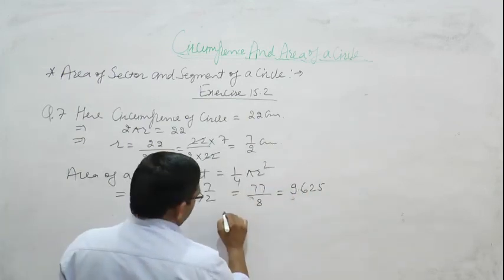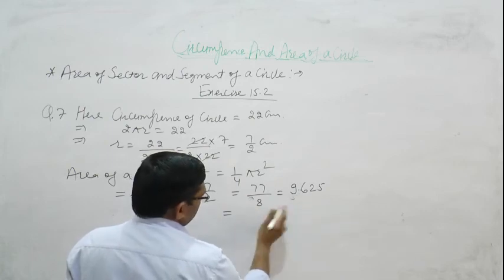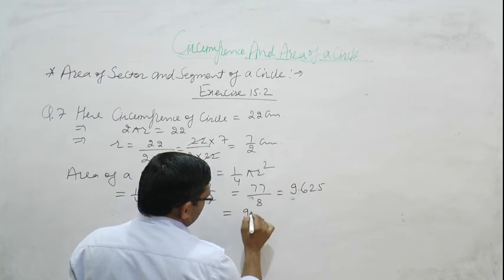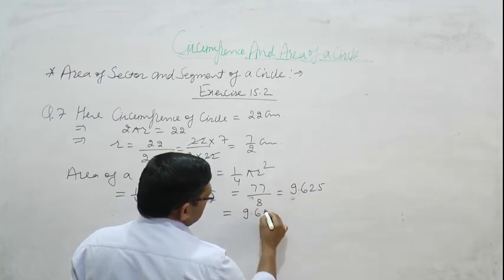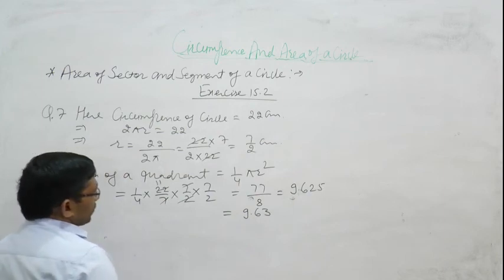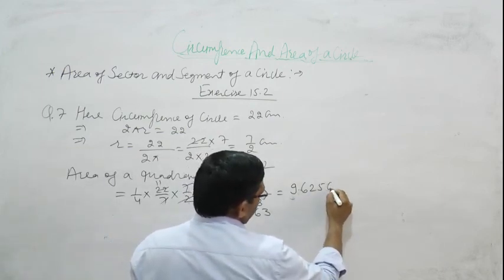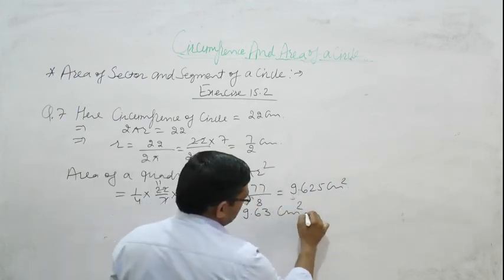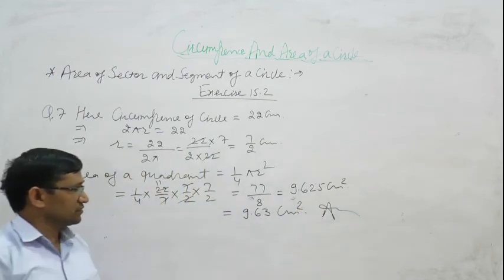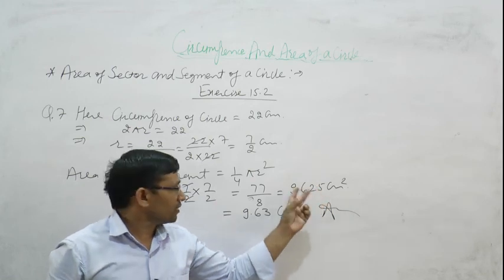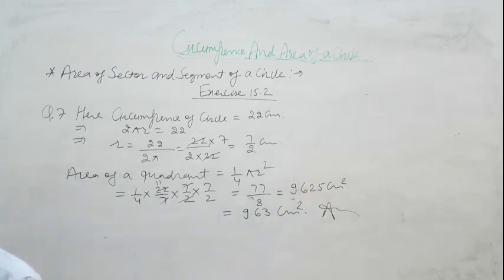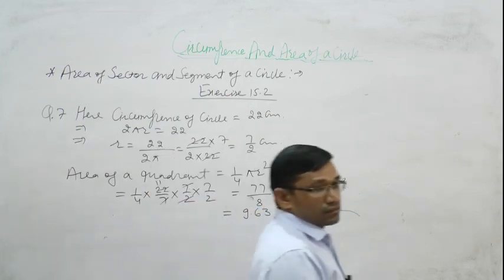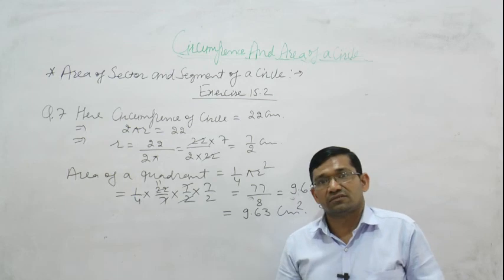9.625 we can also write after decimal in 2 digits, 9.63. So area of quadrant is 9.625 centimeter square. We can also write in 2 digits 9.63 centimeter square. Both answers are right, after decimal in 3 digits 9.625 and in 2 digits 9.63. So these are some of the questions which students asked.